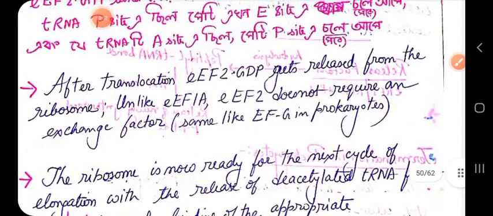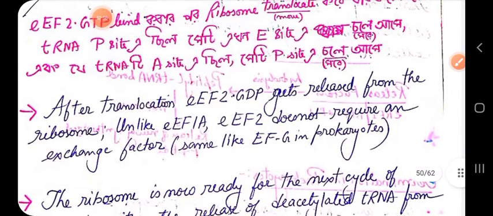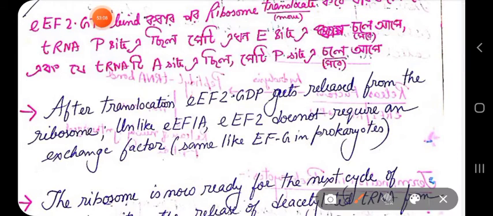Now, after translocation, EEF2 GDP gets released from the ribosome, and unlike EEF1A, EEF2 does not require any exchange factor, just like EFG in prokaryotes.